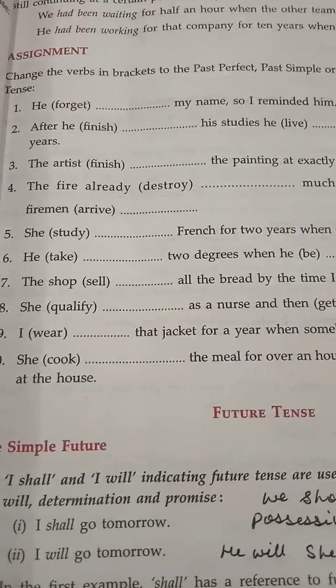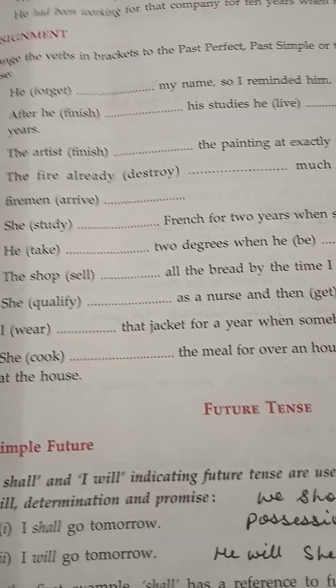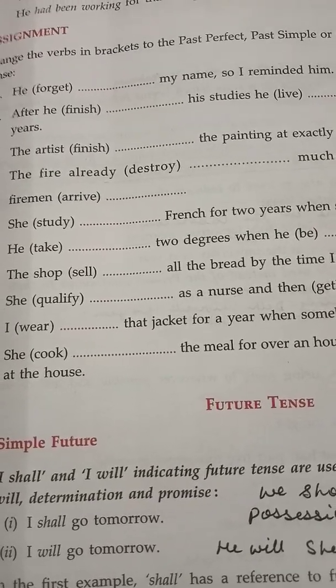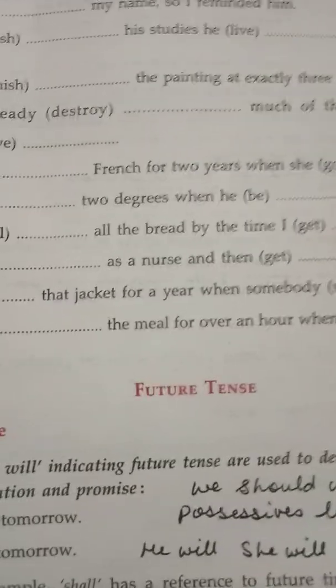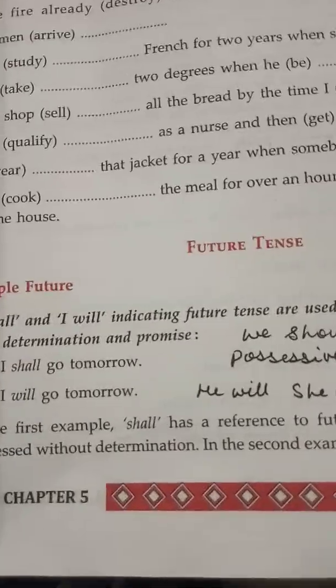A simple future tense again has all the four forms we have been doing before, as for the past two tenses. We have the simple future tense, the future continuous tense, the future perfect and the future perfect continuous tense. Now see children, coming to the simple future tense. Simple future tense actually is used in the prediction of events. Predicting the event, predicting the future.